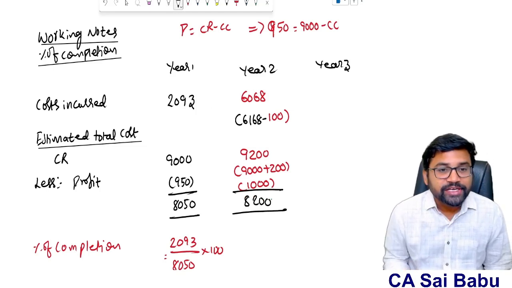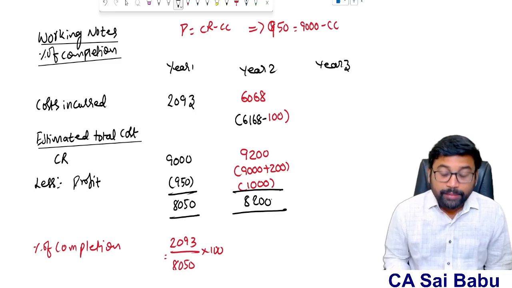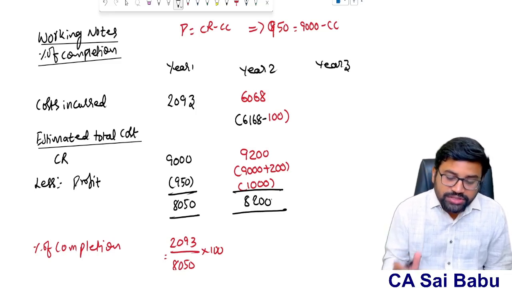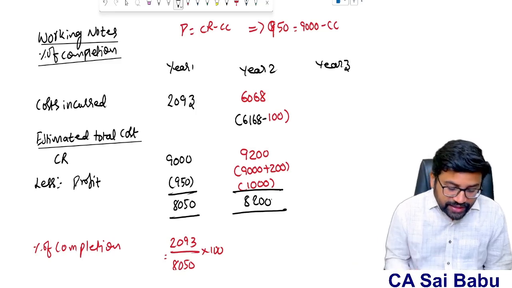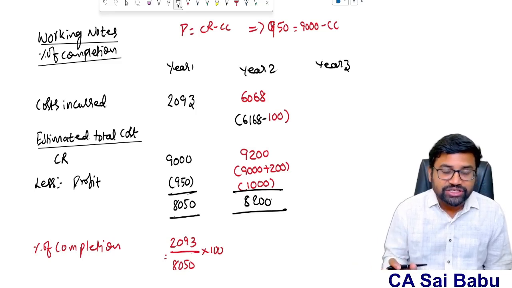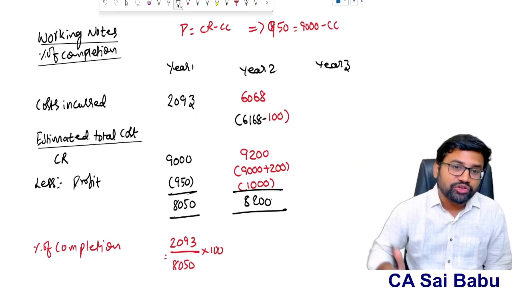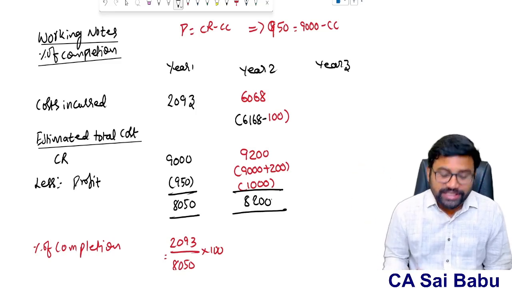This is the estimated total cost of the contract based on the information available at the end of the second year. So at the end of the second year, there were changes. First, cost incurred, you reduce that 100 lakhs. Second thing is that contract revenue has been changed: 9,000 plus variation 200, 9,200. Plus I need to find out the total estimated cost. So if I reduce the total profit of the contract from revenue, I get the estimated cost.